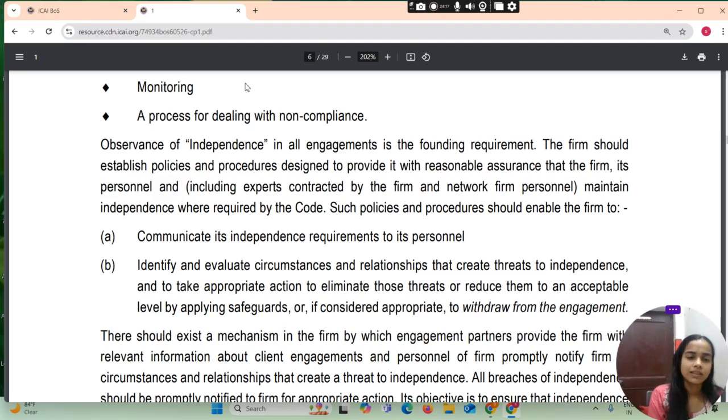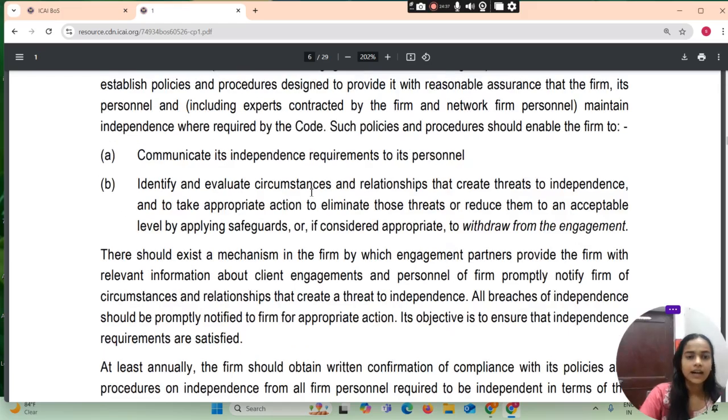The firm should establish policies and procedures designed to provide it with reasonable assurance that the firm and its personnel, including experts contracted by the firm and network firm personnel, maintain independence where required by the code. Such policies and procedures should enable the firm to communicate its independence requirements to its personnel, identify and evaluate circumstances and relationships that create threats to independence, and take appropriate action to eliminate those threats or reduce them to an acceptable level by applying safeguards or, if considered appropriate, to withdraw from the engagement.